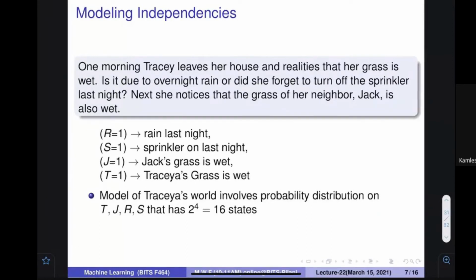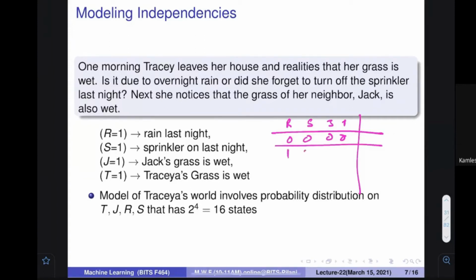So if you want to model Teresa's world, how can you model it? You can say that because R, S, J, and T are there, let us model these things. So they have 0, 0, 0, 0. What do I mean by this? Everybody focus on this. Teresa's grass is not wet, Jack's grass is not wet, the sprinkler was not on, and rain was also not there. Looks like a very good thing, a right thing to do.